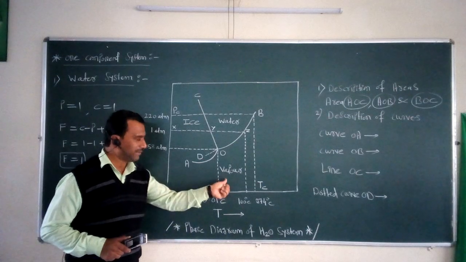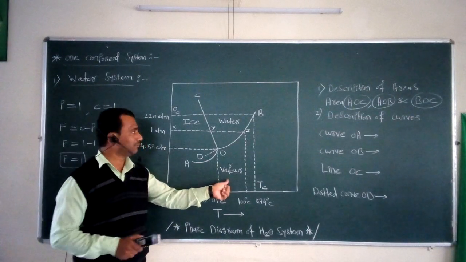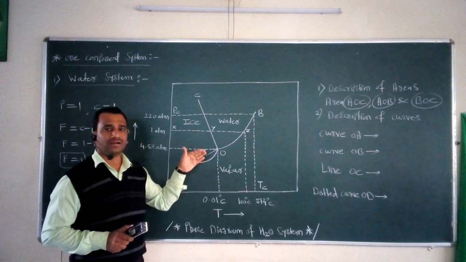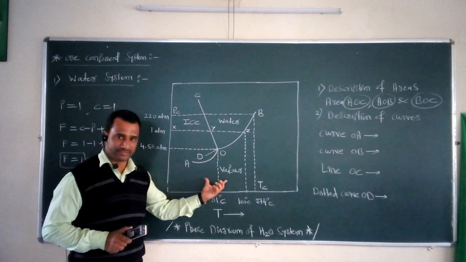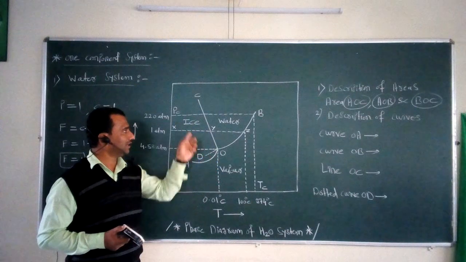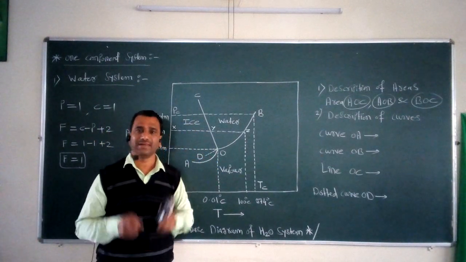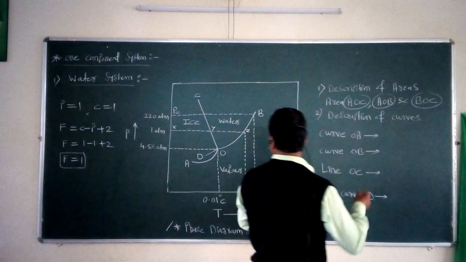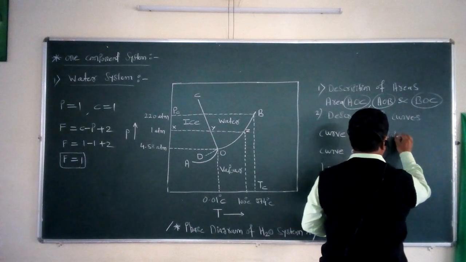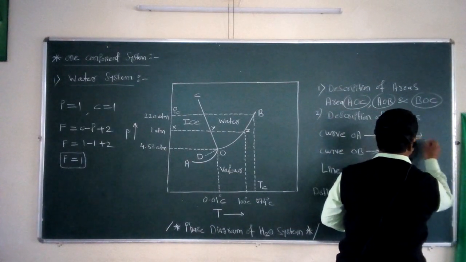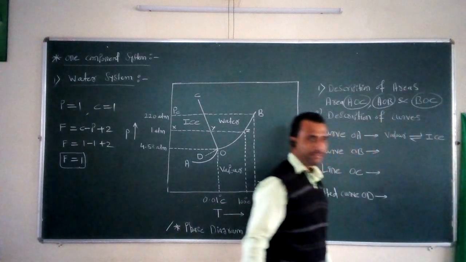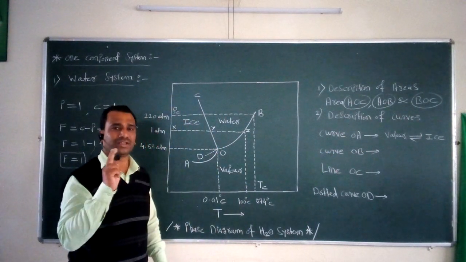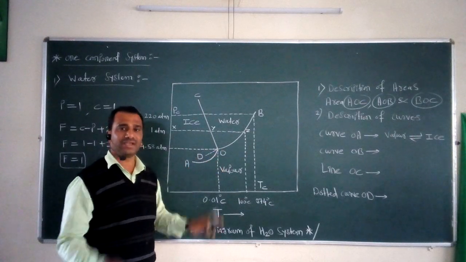That is nothing but the vapor phase of the water system in equilibrium with the ice phase of the water system, because on the downward side of this curve OA, the vapor phase is present, while on the upper part of this curve OA, the ice phase of the water system is considered. That's how we can say that along the curve OA, an equilibrium is present between the vapor and the ice phase of the system. That's why the total number of phases along this curve OA is equal to 2.